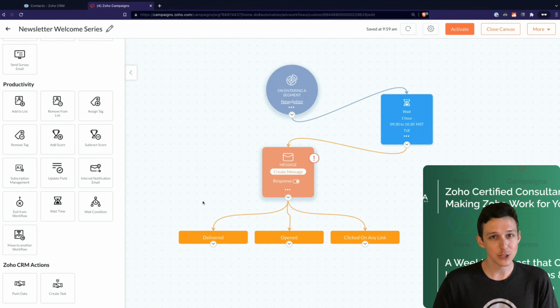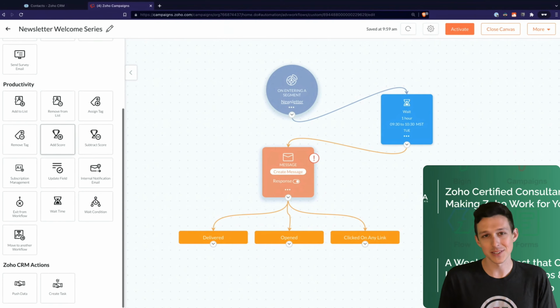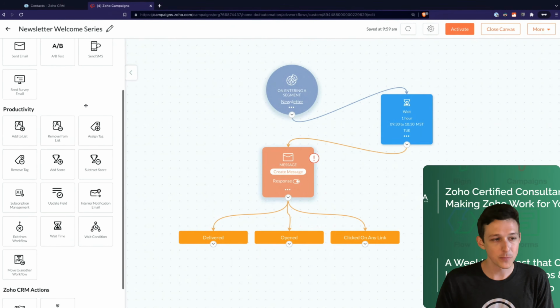Because if they're not engaging, you don't want to send them too much stuff or they're going to cross that line and unsubscribe. Whereas someone who is clicking and engaging, you want to stay in front of them to keep their interest and engagement going forward. So there are a handful of different things we can do here based on these branches. Some people are going to want to do some scoring. We didn't dive into scoring in this webinar, but you can set up scoring for campaigns as a whole or unique scoring rules within a particular workflow.